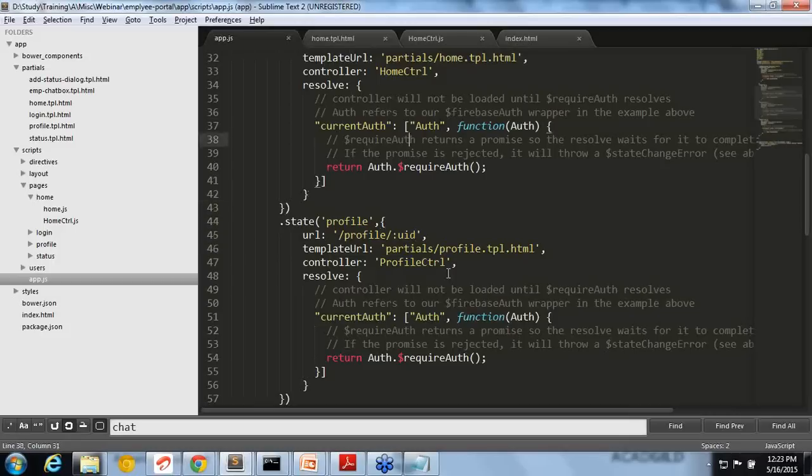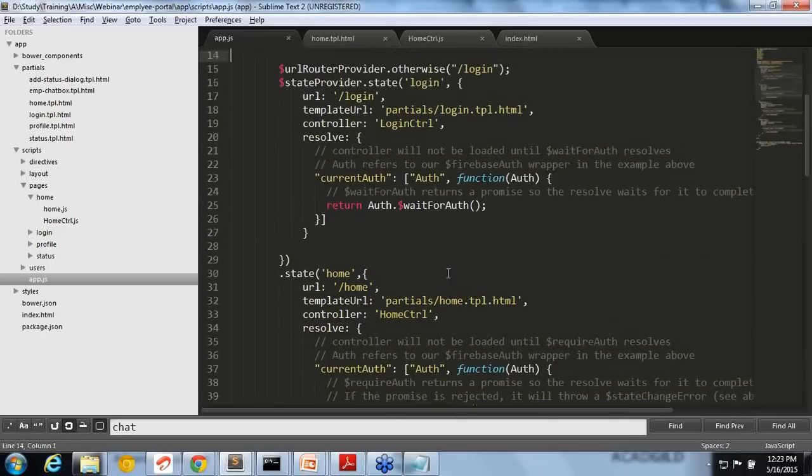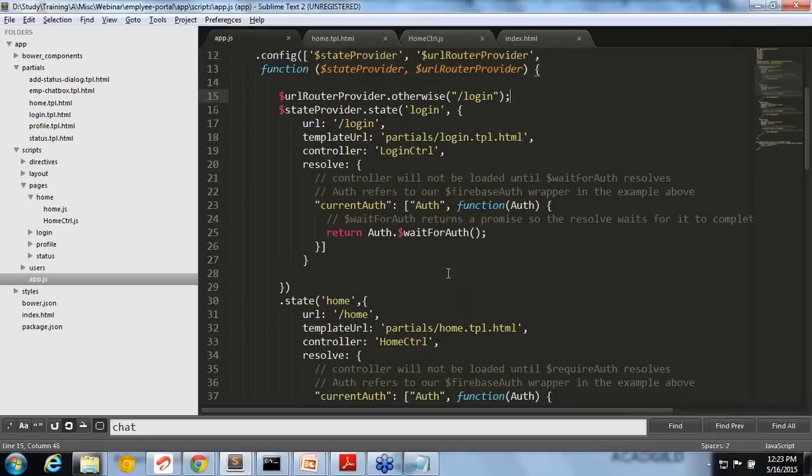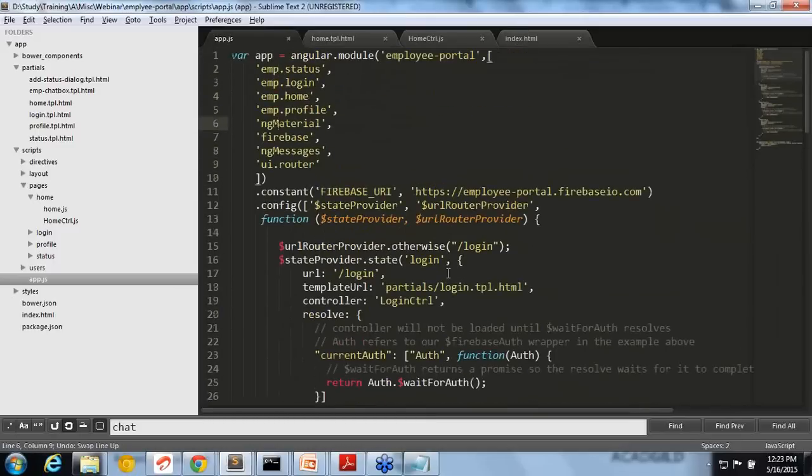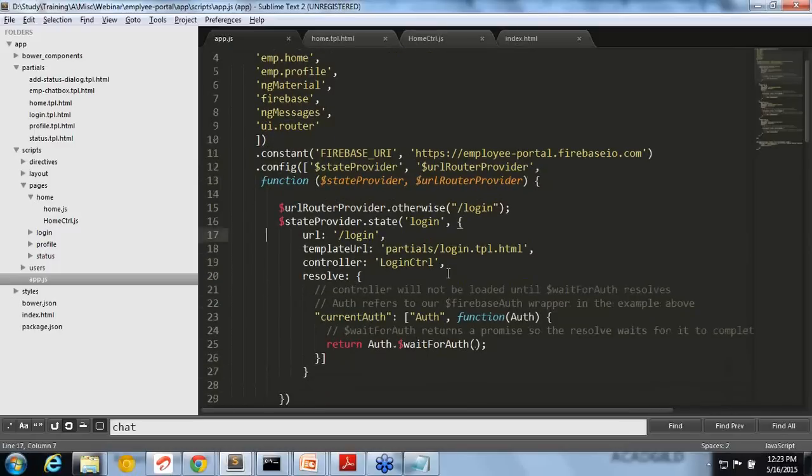So we have created several states, and if nothing is matching, it will go to the login page. And when I say page, it's again a state only. It's not completely refreshing the page or anything. And these are all services provided by the UI Router module. So when you inject the router module as a dependency, all the features of the router will be available here. That's why using the state provider, you are creating a state, right?